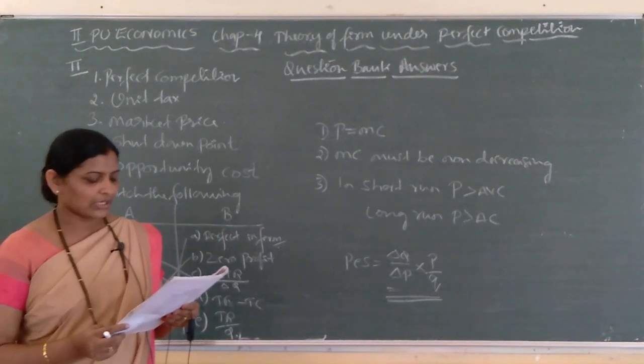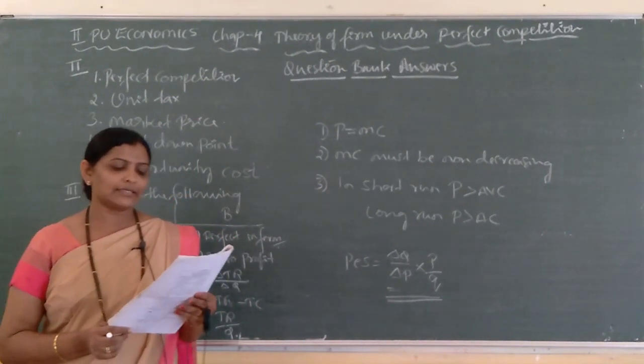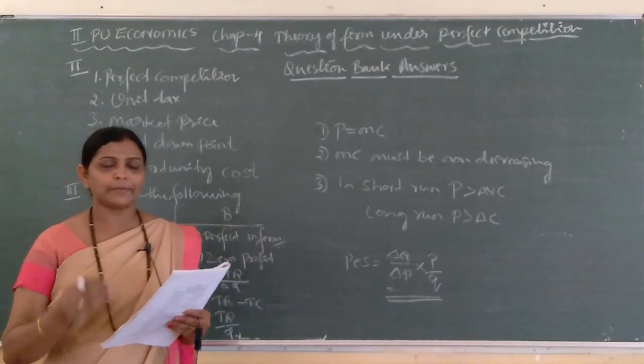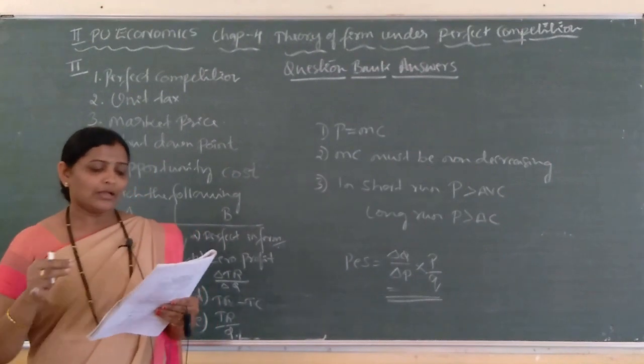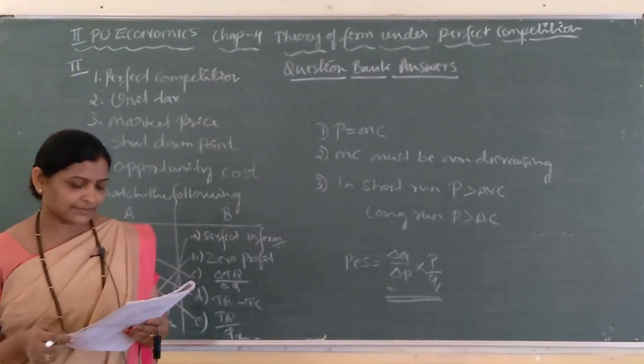Next, second question, explain the determinants of firm supply curve. So, which are the determinants of firm supply curve? You need to explain 3 determinants: technological progress, second one input prices, and unit tax.